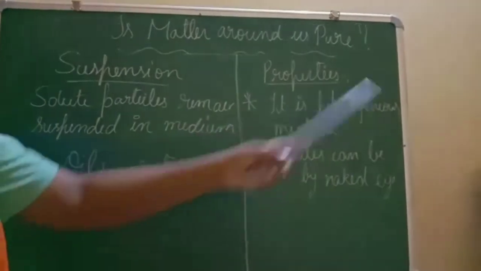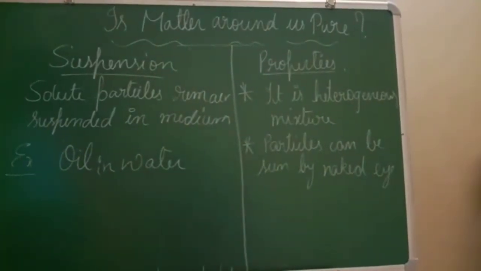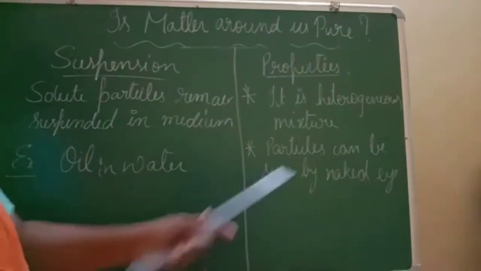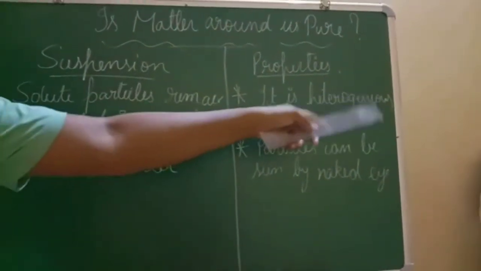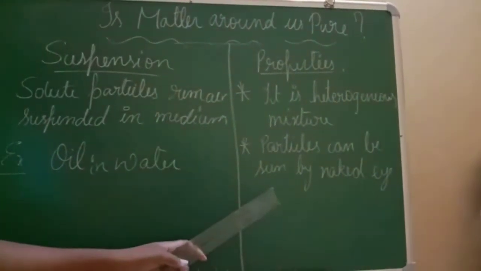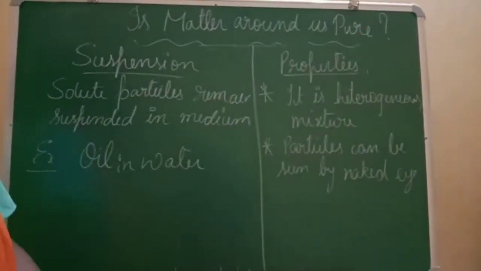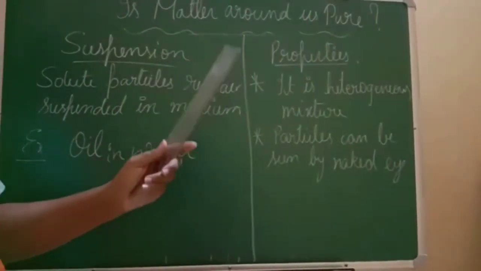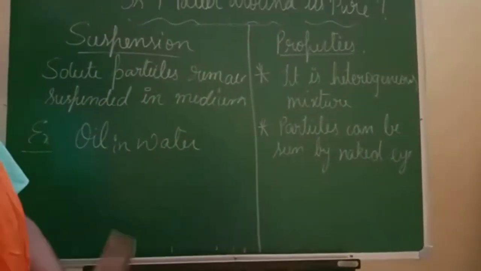Now let us look at some of the properties of suspension, that is, it is a heterogeneous mixture. Heterogeneous mixture means, as I told, mixing of more than two substances. So the first property of suspension is that it is a heterogeneous mixture. And the second property says particles can be seen by naked eyes. Right? In the previous solution's properties we have seen particles cannot be seen. Here, the particles present in suspension are bigger in size, so we can see those particles through our naked eye.